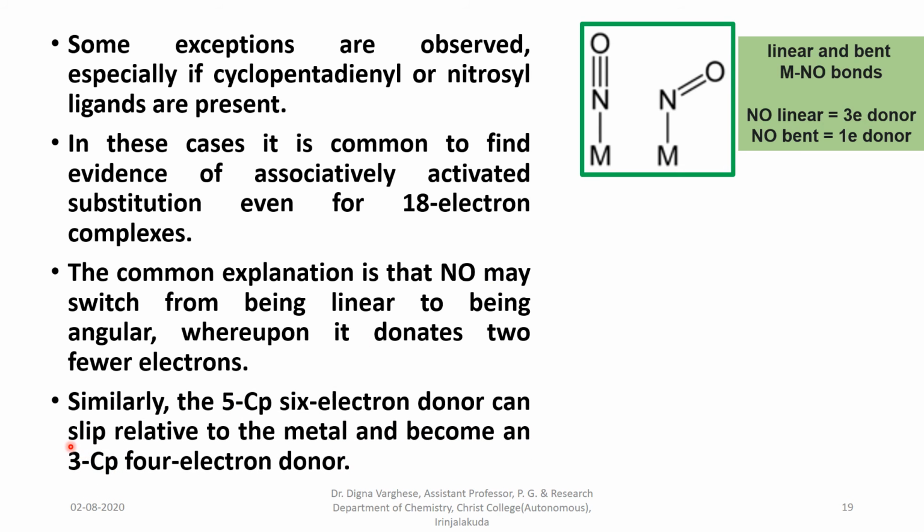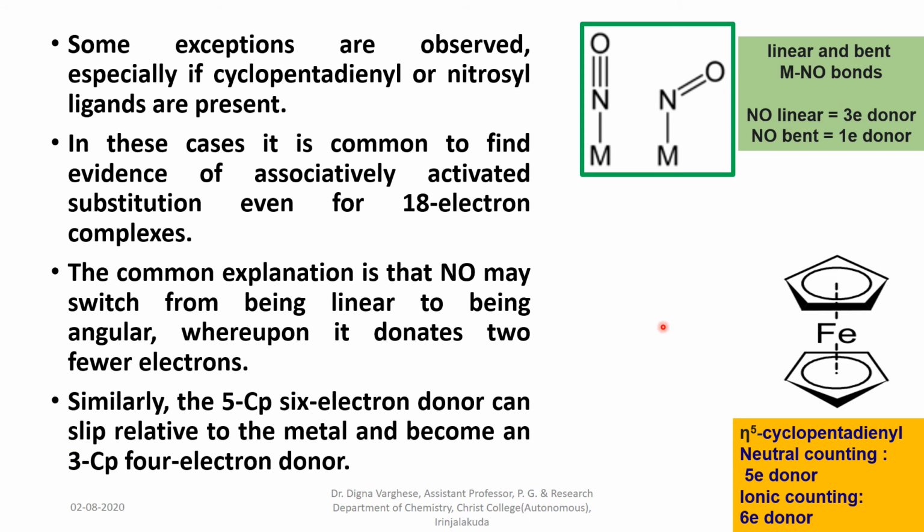Similarly, the η5-cyclopentadienyl 6 electron donor can slip relative to the metal and become an η3-cyclopentadienyl 4 electron donor. In the case of cyclopentadienyl, the hapticity is 5, that is, in neutral counting it is a 5 electron donor. If it is an ionic counting scheme, it acts as a 6 electron donor.